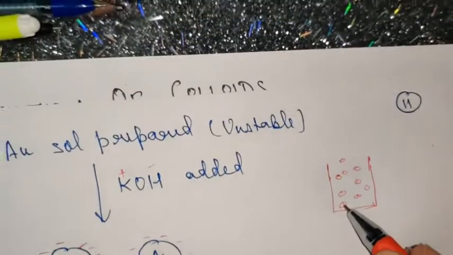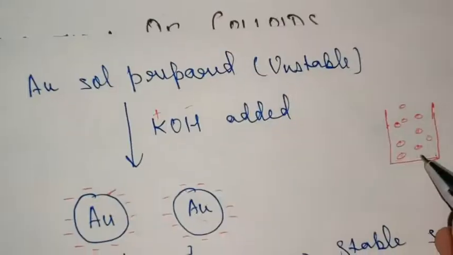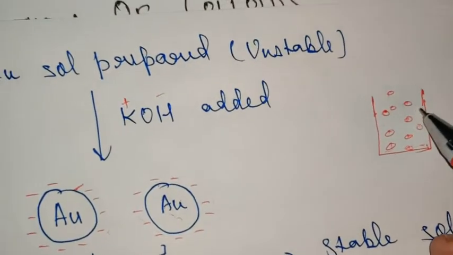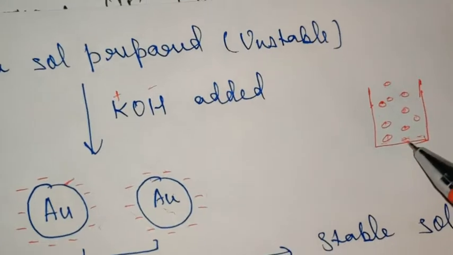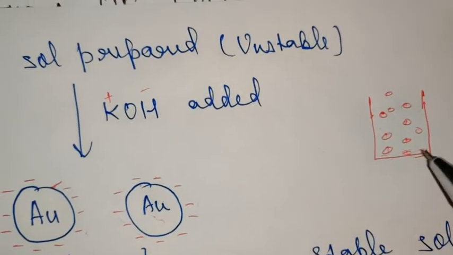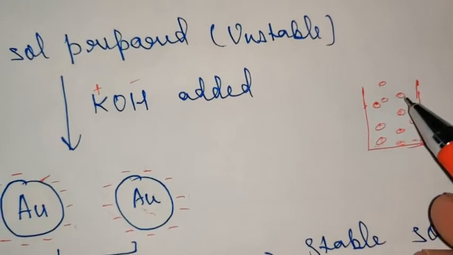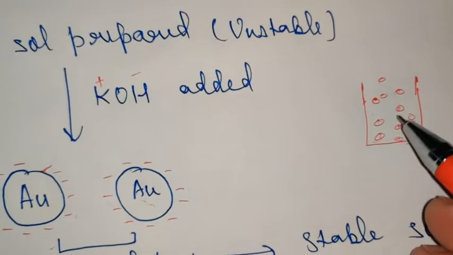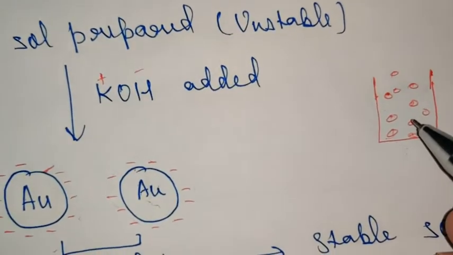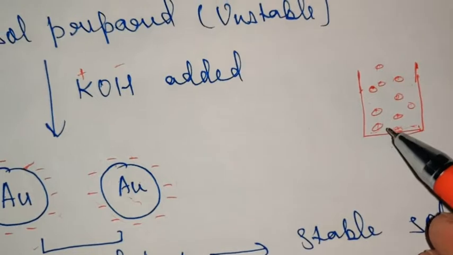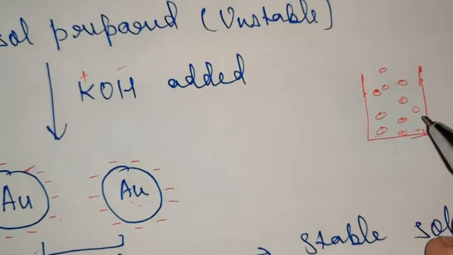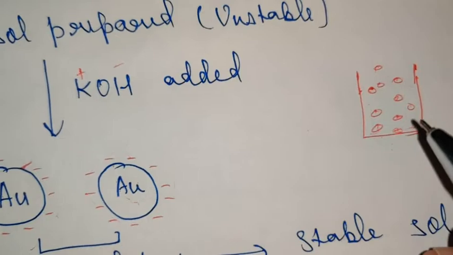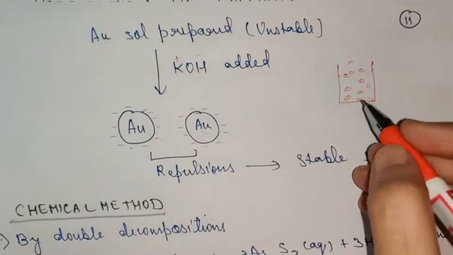The moment one layer is formed at the bottom, or one settles at the bottom, and the moment a second particle tends to come towards the bottom, what will happen? There will be strong repulsion between the two similarly charged particles, and because of this strong repulsion, there will be no settlement of the particles at the bottom. As a result, it will become stable. It will behave as a stable sol.